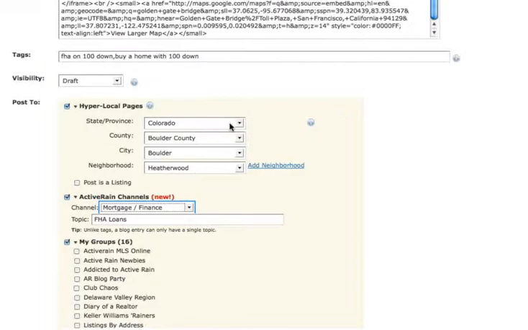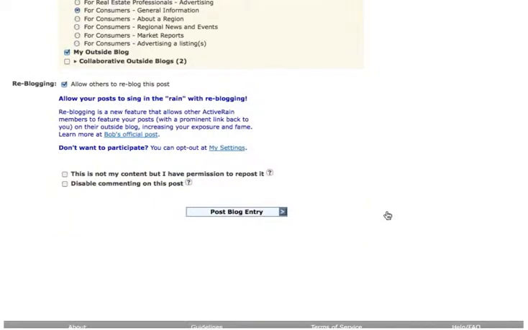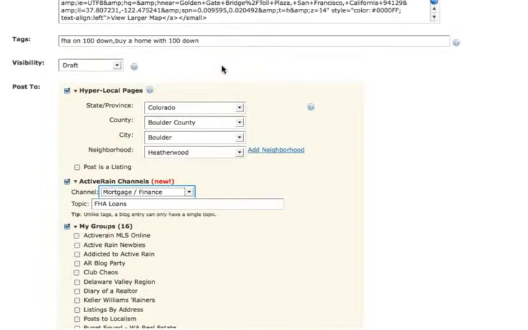Once you've done all your post to options and you've set your visibility, you now post your blog entry. And how do we make that blog so it gets indexed by the search engines? Visibility has to be public, right? So this is how we put together a blog post.